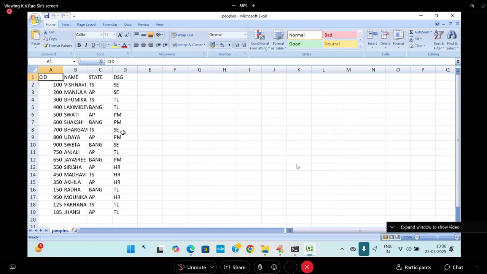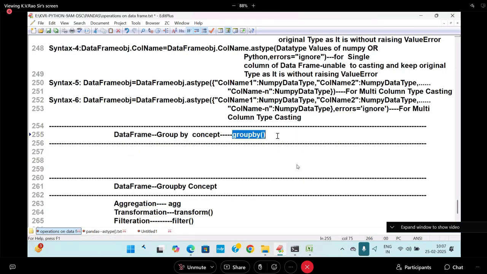How many project managers are there? How many HR managers are there? I cannot go for grouping on name and CID. What is the grouping component here? State and designation. So I want to go for it. Shall I group it? Now I am going to apply the grouping. To do the grouping, which function will I use? Group by. So what is the first syntax I am going to write? Simple, students: data frame object dot group by.